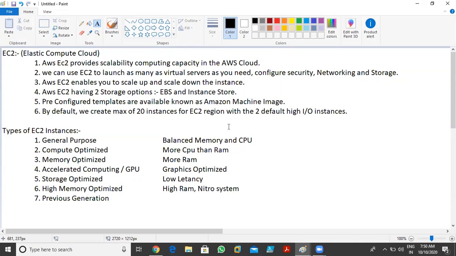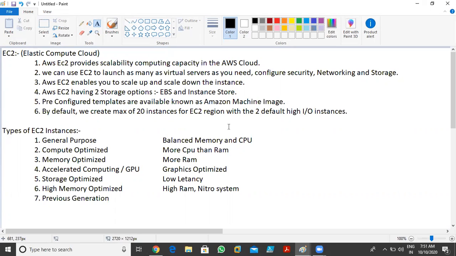Next, by default we can create a maximum of 20 instances per EC2 region. I already told you that like in Azure, we have multiple regions, and same in AWS they have multiple regions. So in one region, if you're using a free account, you can create a maximum of 20 instances. 20 instances means 20 virtual machines, not more than that.